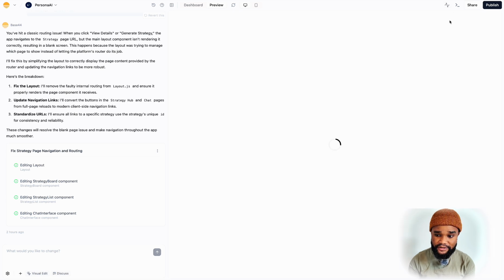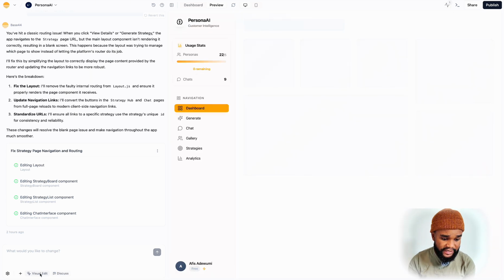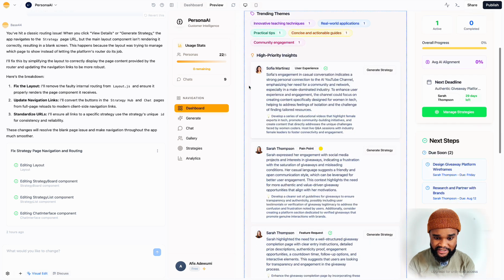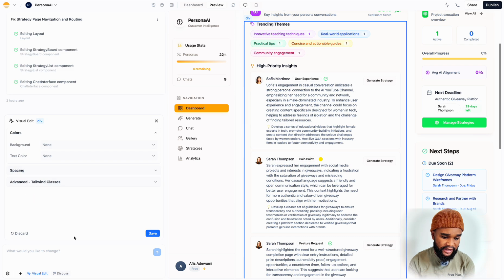You can also edit with visual edit. If I go onto my app and click visual edit, I can select a specific area, let's say this area here. Then I can ask what I want to change. I'll just type in a prompt. I'm not going to do that right now. I just tell it what I want to change and then press enter.